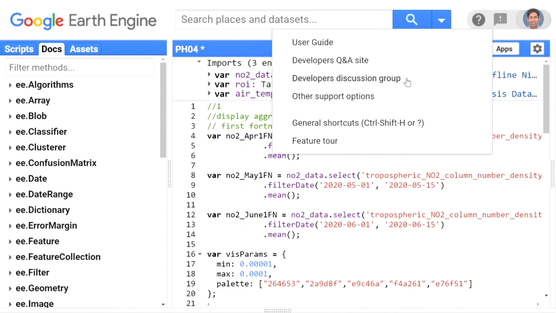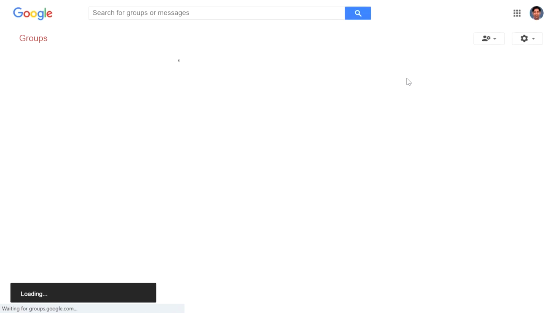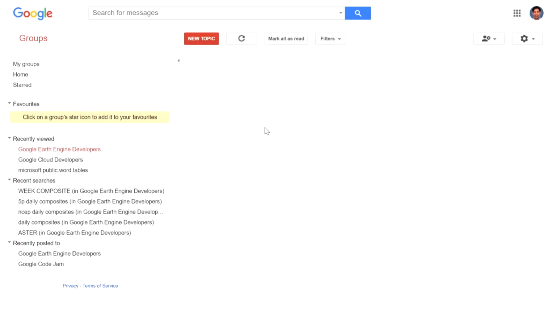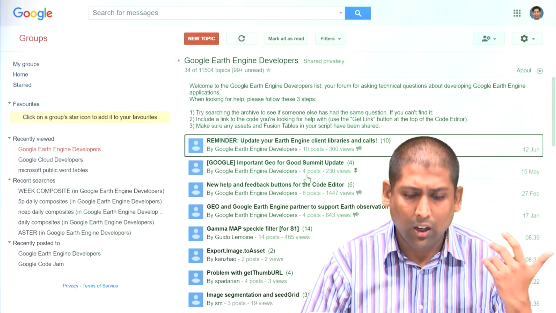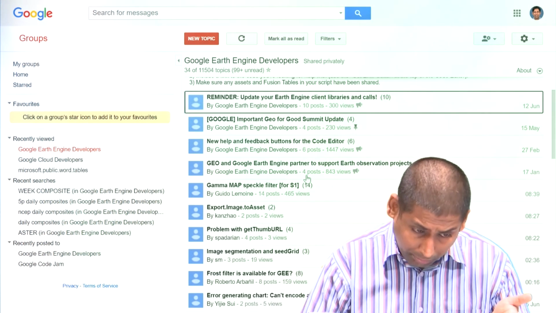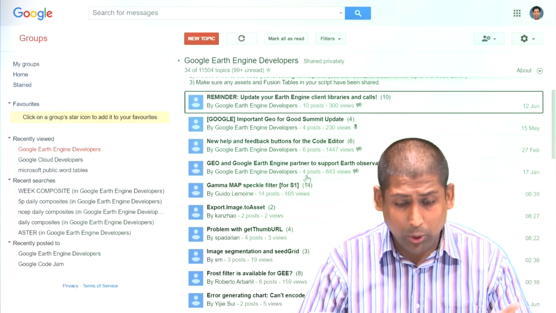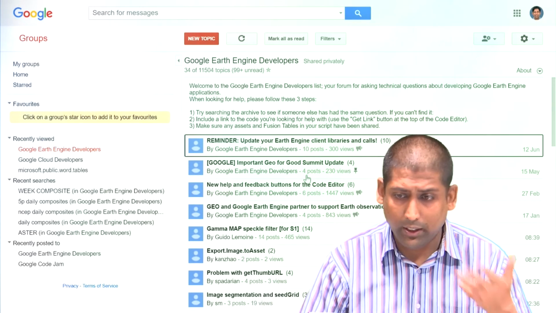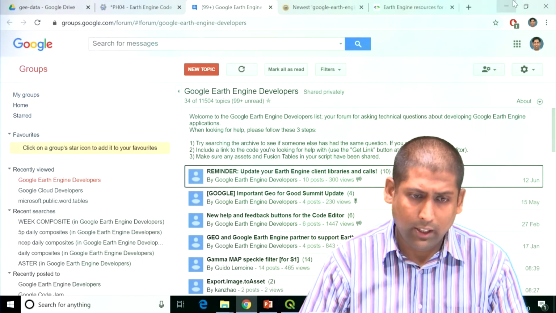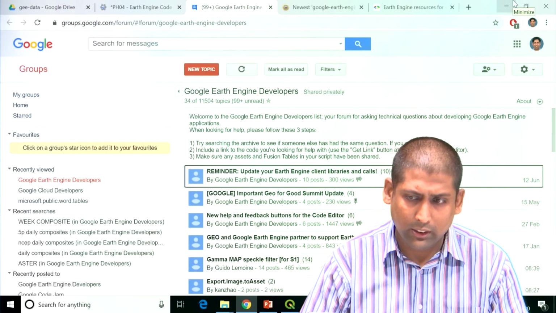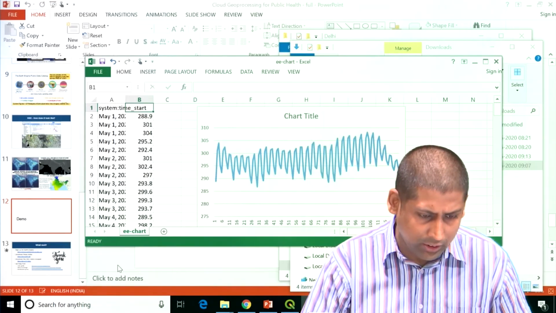And the third place is the developers discussion group. Here, all the people writing code on Earth Engine have posted their questions, so you can go there, search their questions, find out whether your question is already answered, or post your own question and get answers. So these are the helps available, and you can start working with Earth Engine for your specific application.